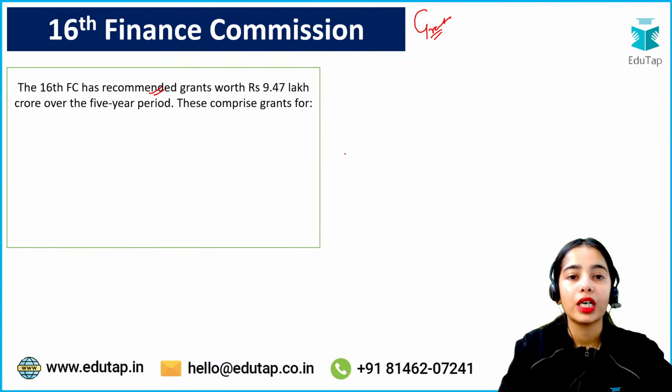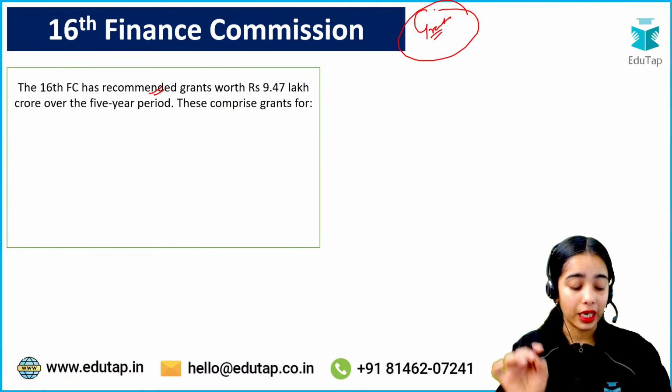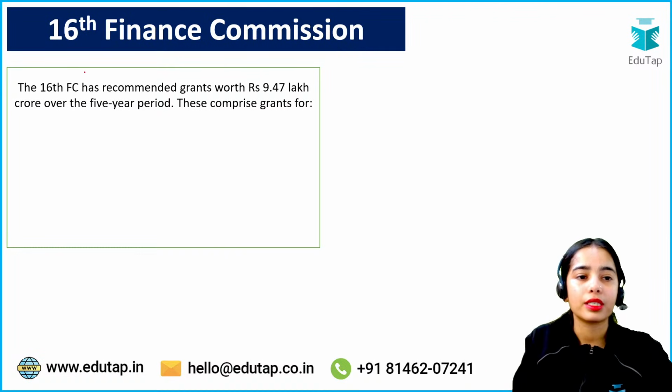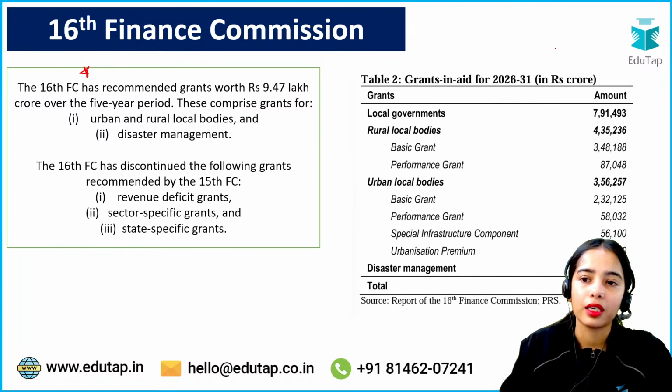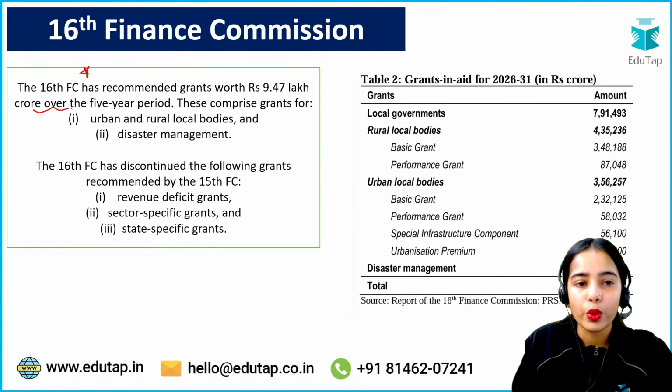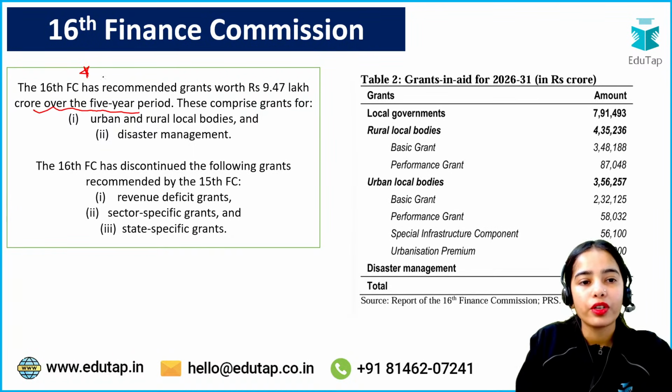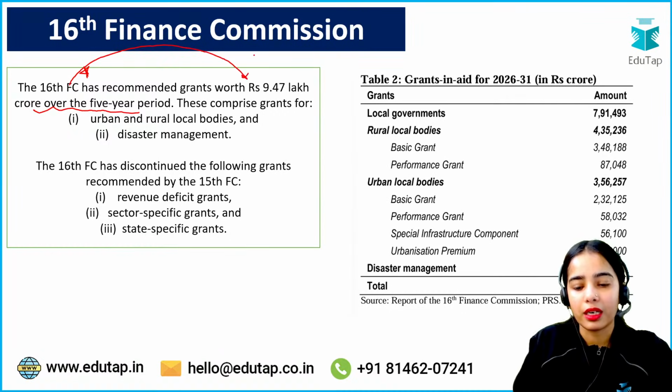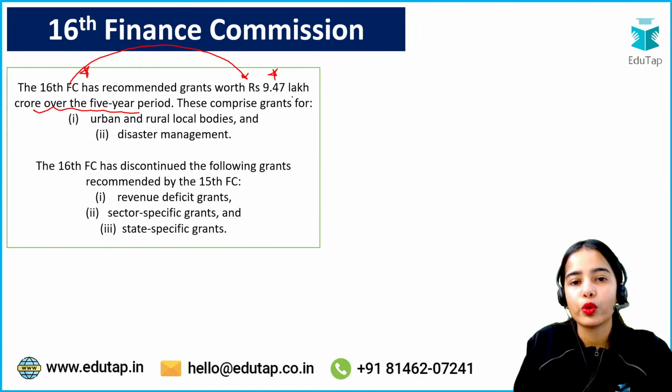Now coming to the grants, again very important, all this data is very important. The 16th Finance Commission has recommended grants worth rupees 9.47 lakh crore over the 5-year period.